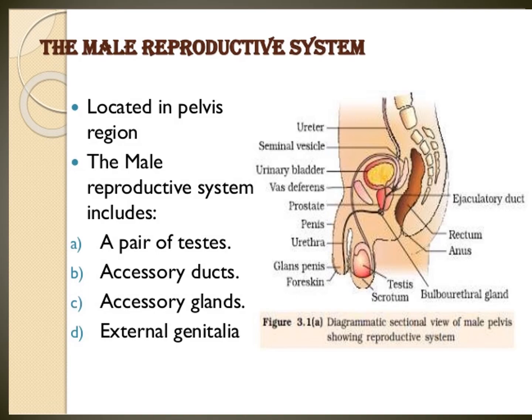The testes lie outside the abdominal cavity since the sperm need to be maintained at a temperature 2 to 3 degrees Celsius lower than the body temperature. This maintains the temperature.